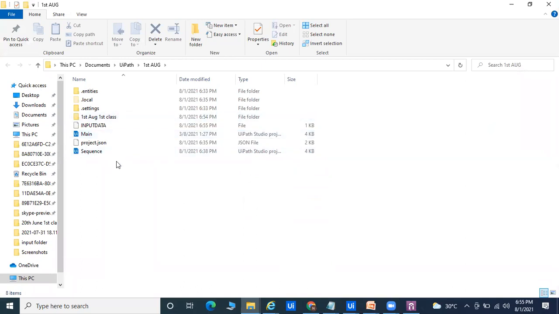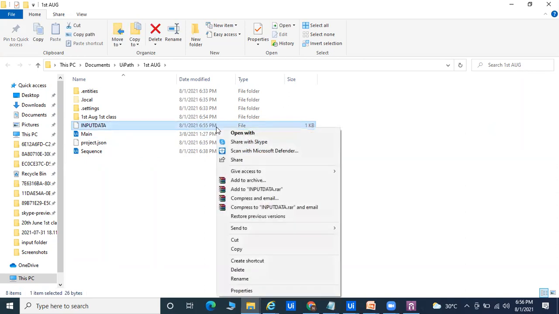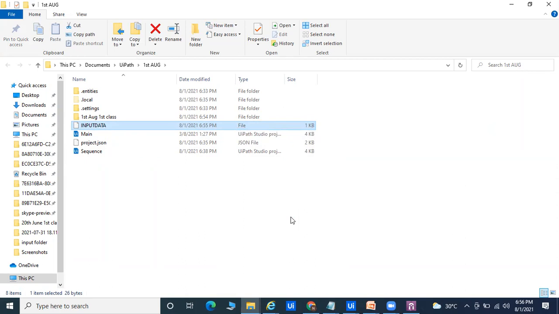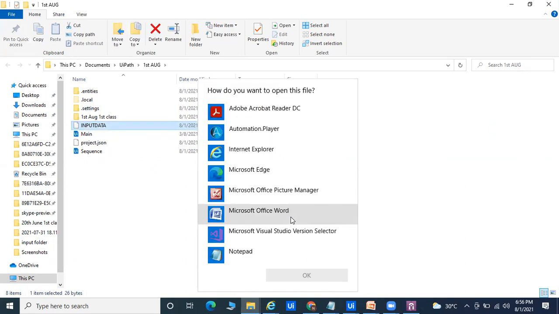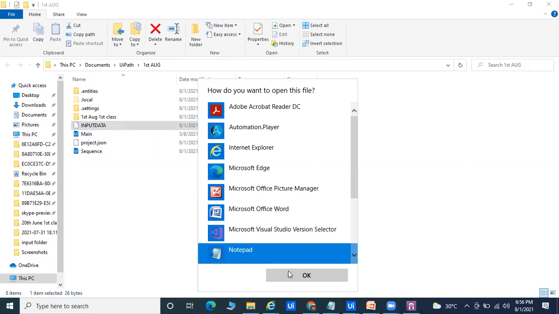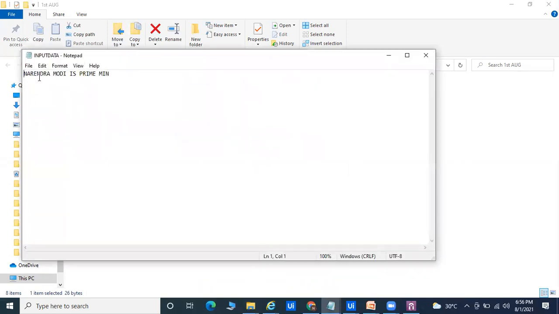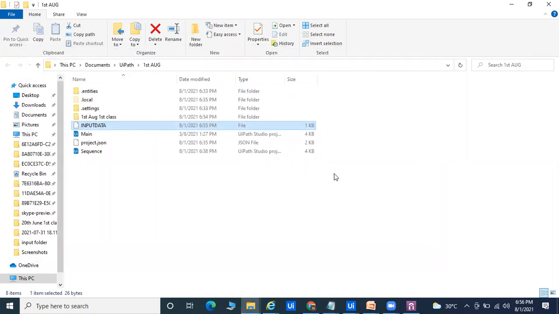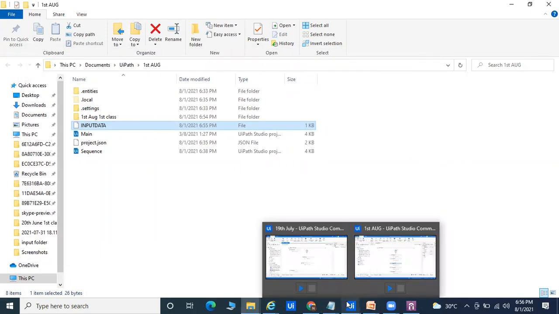Here we have written the data called input data. The time also, it's a very good thing in UiPath. The time you're getting is 6:55 Indian time. Right now you can go for open with, and you are able to automate through one notepad. So right now I want to display through notepad. I can select and write this, Narendra Modi is Prime Minister. So within seconds we have done everything. For taking the activity, it will not take more than 20 seconds to automate the process.